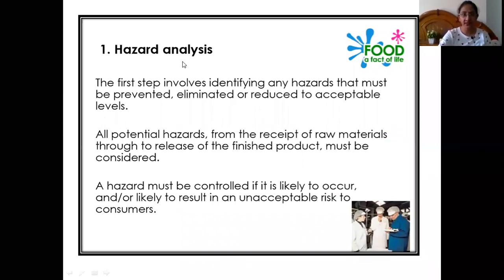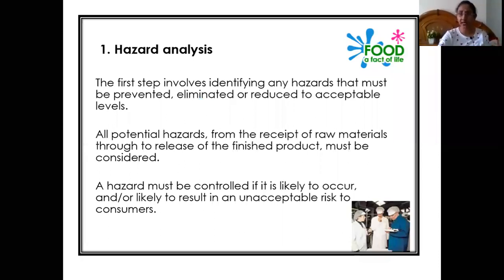First is hazard analysis. The first step involved in the HACCP plan is identifying any of the hazards that must be prevented. First it has to be identified which type of hazard is there, and then we should go for preventing. Either we can go for preventing that hazard or we can go for elimination of that hazard. If the level of the risk is very high, then we should go for eliminating that.